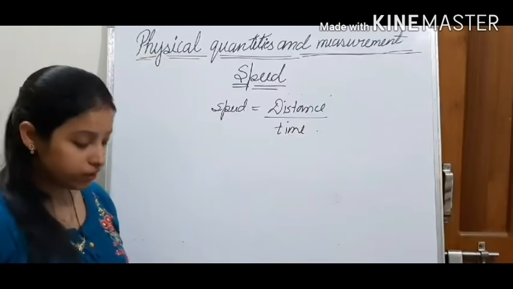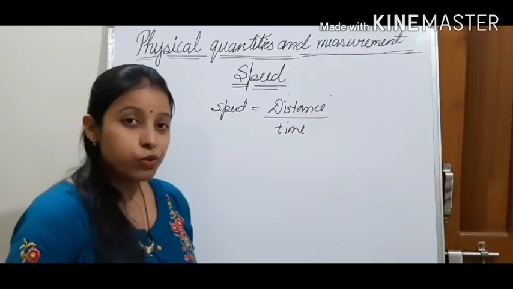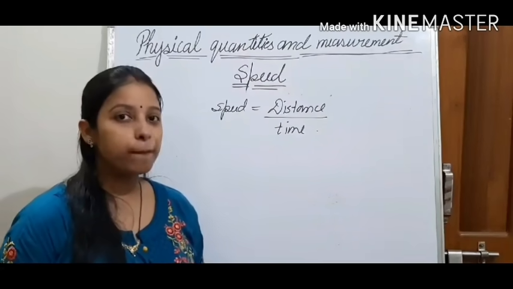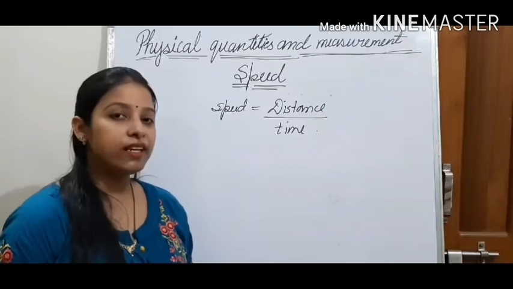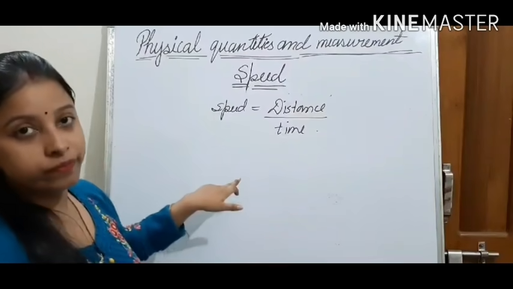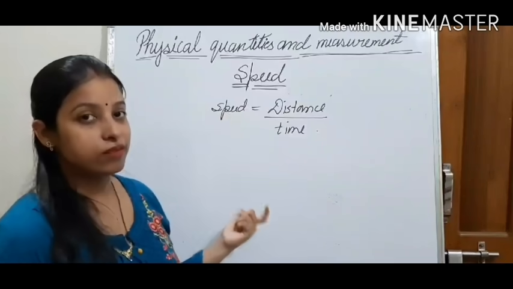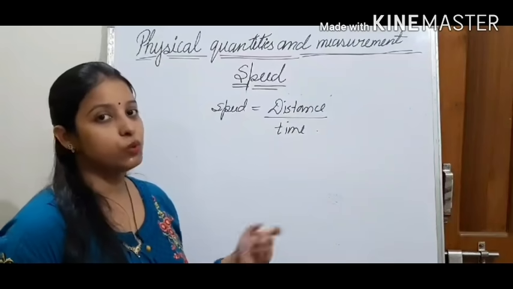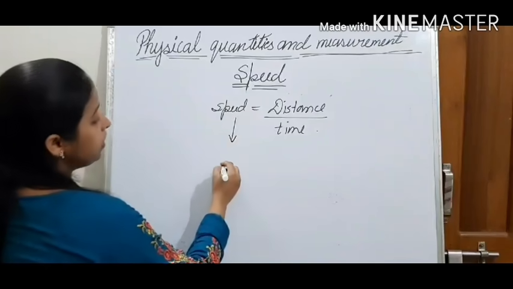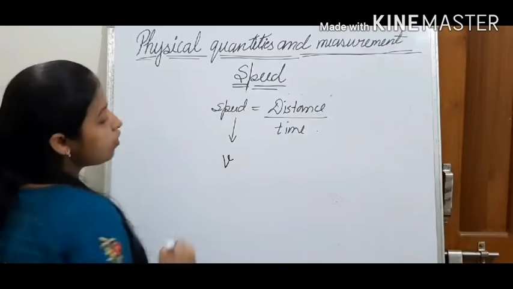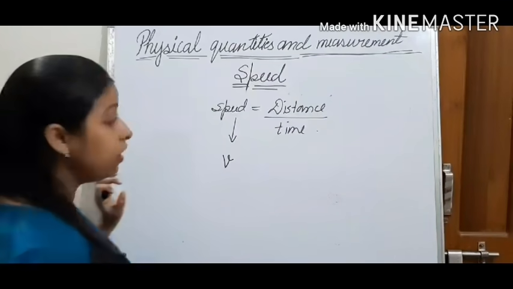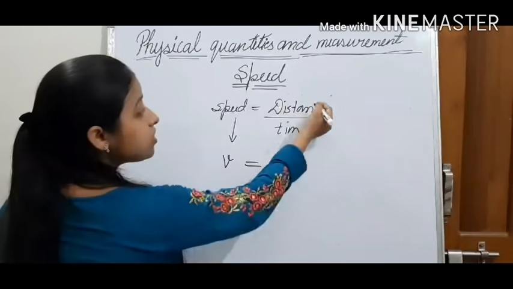Okay, now one important thing you should know: how to represent this formula in short form. Like we write meter as m and second as s. So how do we represent speed? Speed we represent by a small v. Speed, small v, is equal to distance.